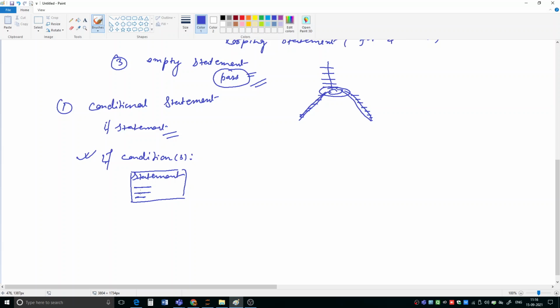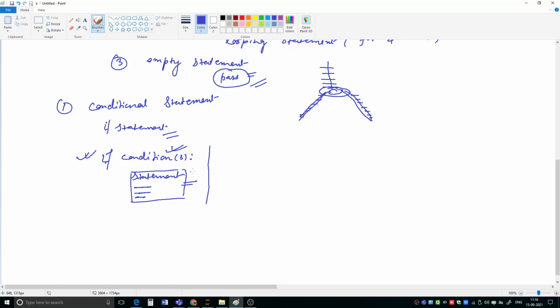This block of statements will execute only if this condition is true. If this condition is false, then this block of statements will not execute. So this is one simple if statement. If this is true, then do this one, otherwise do nothing.